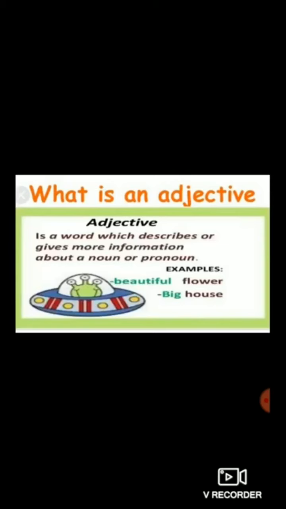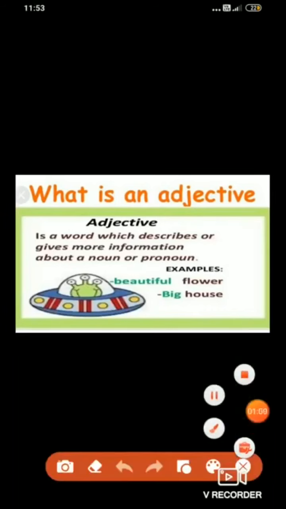Flower is a noun because it is a name of a thing. But the word beautiful is an adjective because it tells more about a noun, more about a flower. How is a flower? Beautiful. So beautiful is an adjective.